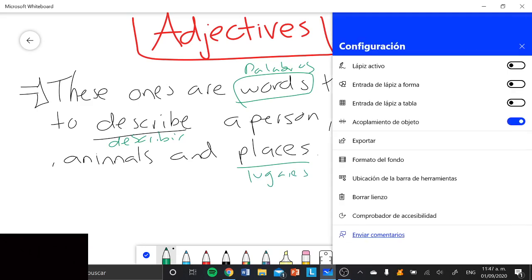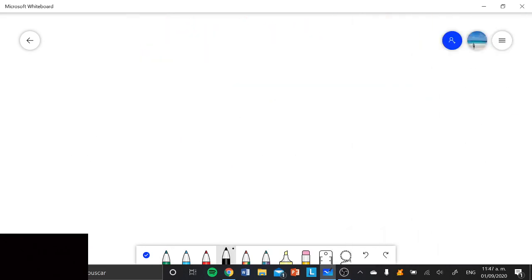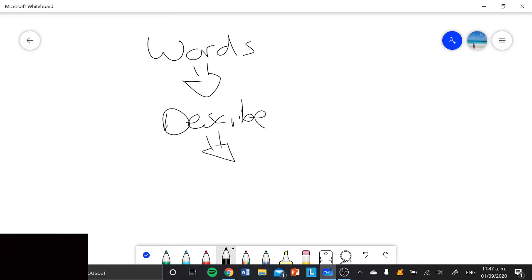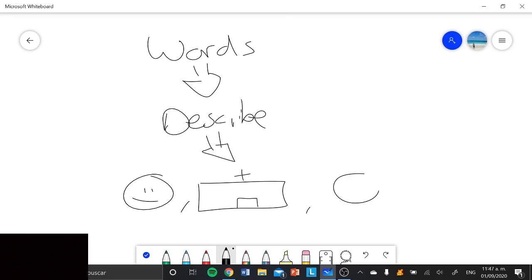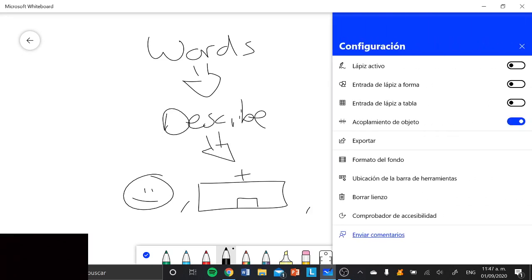Y bueno, empecemos. En this case, como les estaba diciendo, these ones are words, son palabras que utilizamos para describe people, okay? Describe people, animal, objects, whatever we want, okay? Places, and animals also, también animales, entonces, so we can use these ones to describe whatever we want. Podemos escribir lo que nosotros queramos. Entonces, the first thing that we're going to do, we are going to make a list. Vamos a hacer una lista.